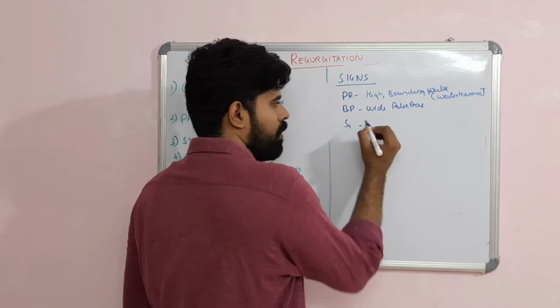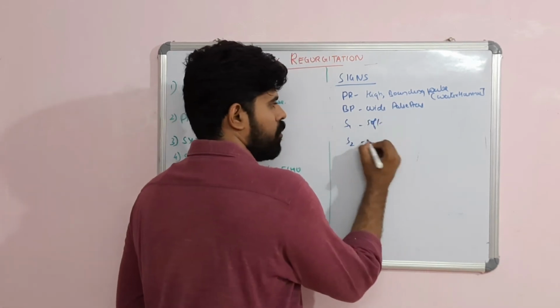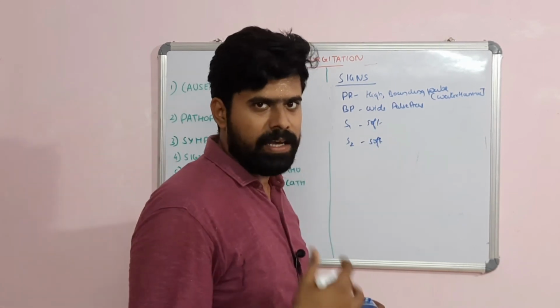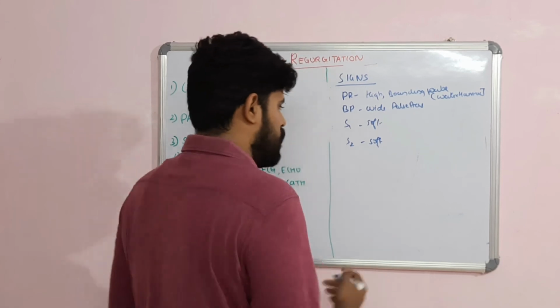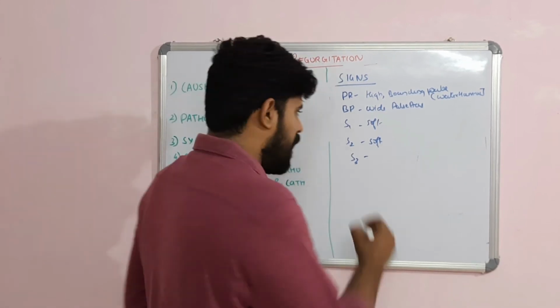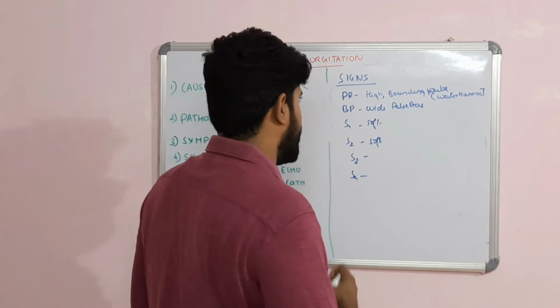Then S1 will be soft. S2 will also be soft. S1 is soft because of the increase in the LV end diastolic pressure. S3 can be present if the patient is in LV failure. S4 is usually very rare in an AR case.